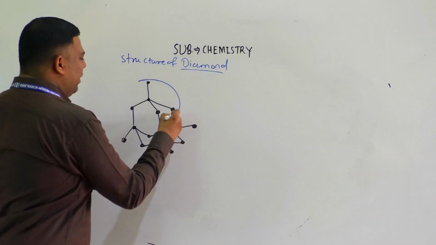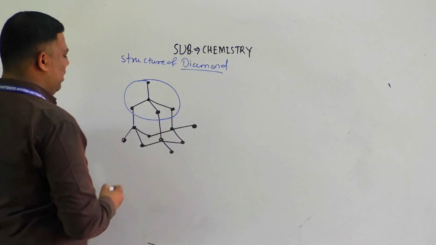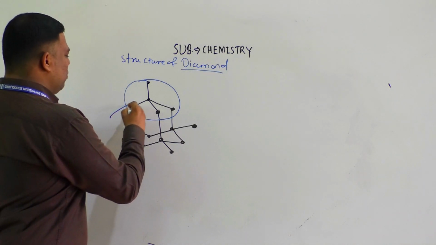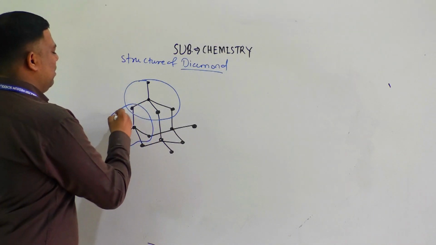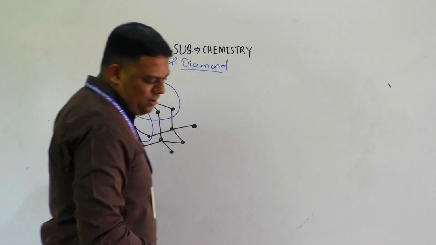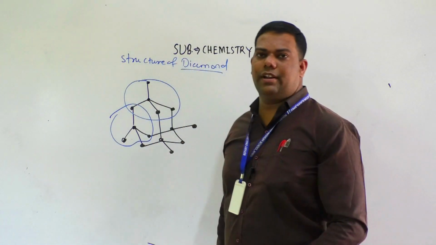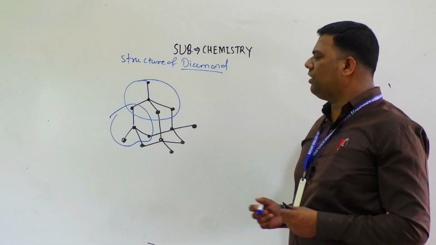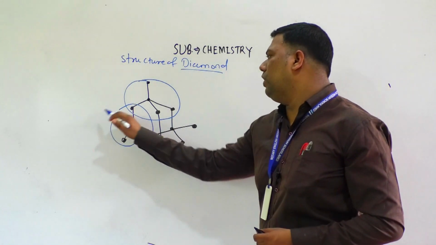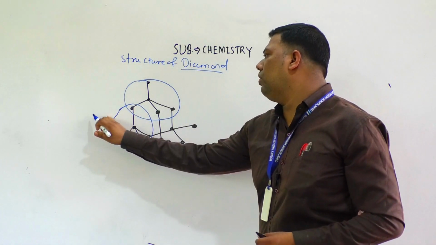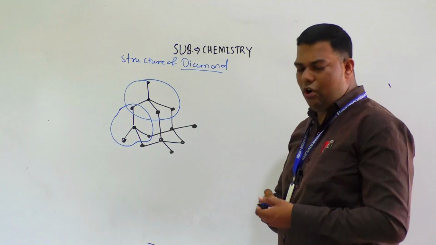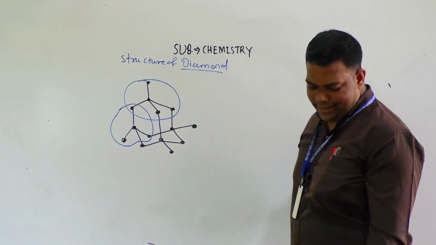Are you concentrating here? This is the tetrahedron geometry. Are you observing here?